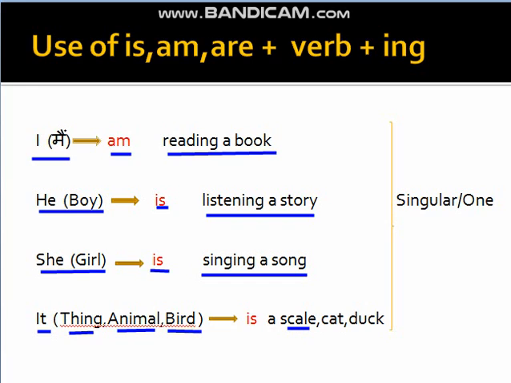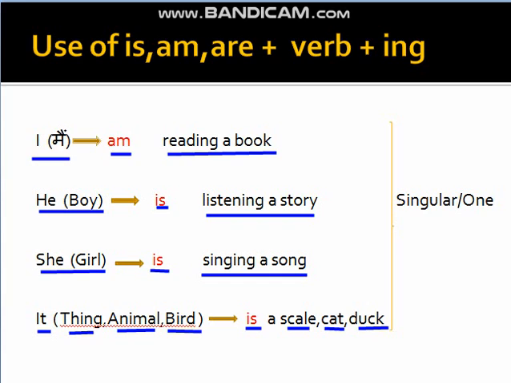Now it is used for animal. For animal, I have used cat. It is again used for bird. For bird, I have used duck. So it is used for a thing, animal, bird along with is.